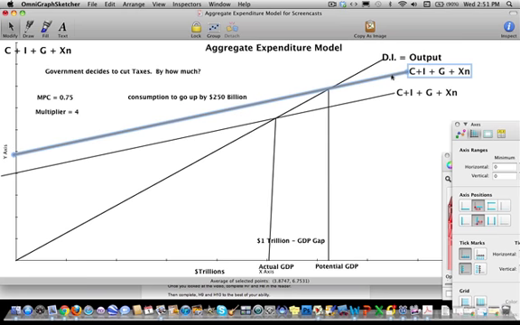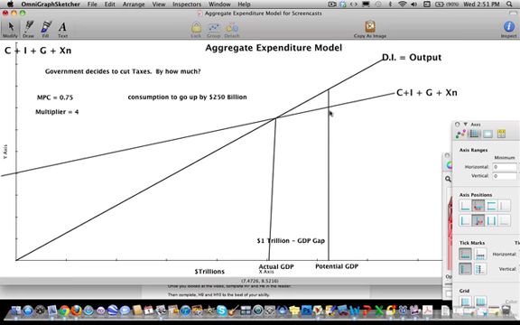Let me just fix that real quick. So if you realize that when people get more income because their taxes are reduced, they consume more, but they also save more, you realize that they only consume a portion of the increase in disposable income that they got.